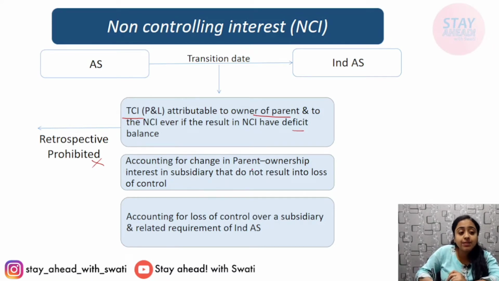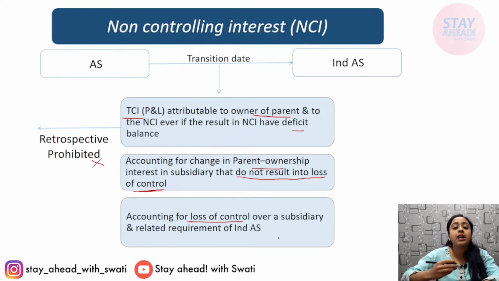Accounting for change in parent ownership: if there is a change in ownership in a subsidiary that does not result in loss of control, and accounting for loss of control over a subsidiary and related requirements of Ind AS, this will be done not retrospectively but prospectively from the transition date onwards.